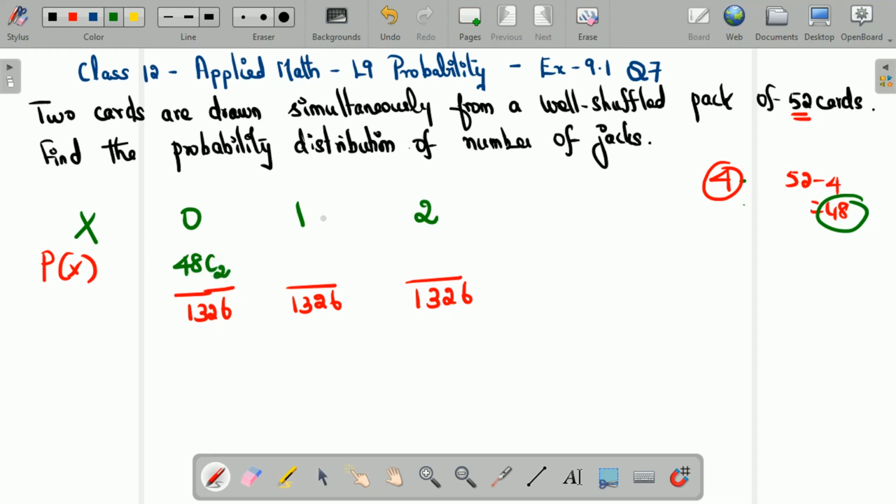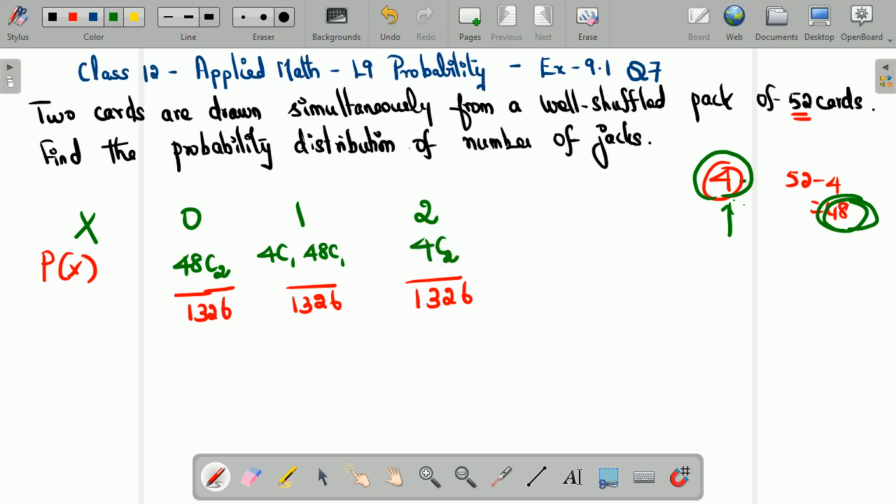Now for X is equal to 1, remember we are picking 1 card from these 48 non-jack cards and 1 card from these 4 jack cards. So the numerator will become 4C1 into 48C1. Now for both the cards to be jacks, we will be picking all the 2 cards from these 4 cards. So favorable outcome is 4C2.